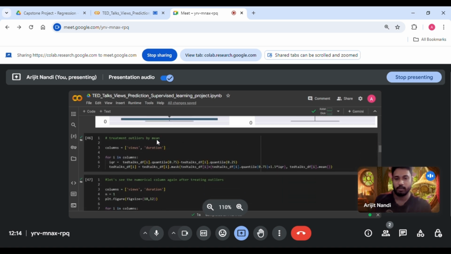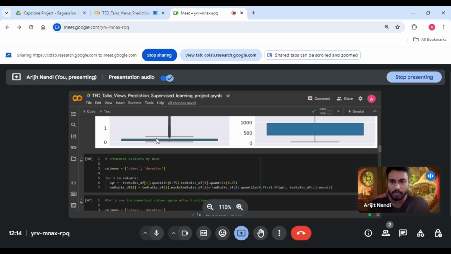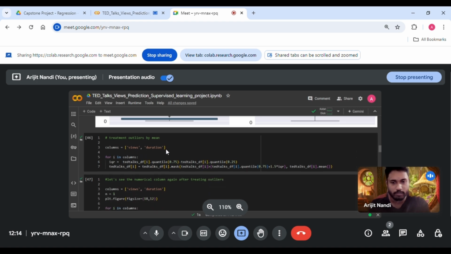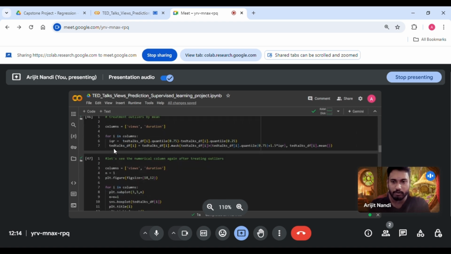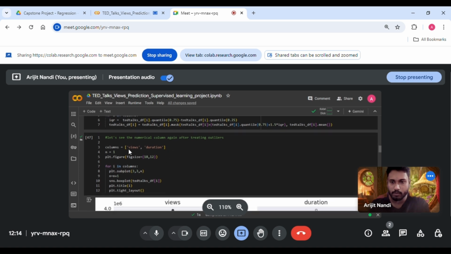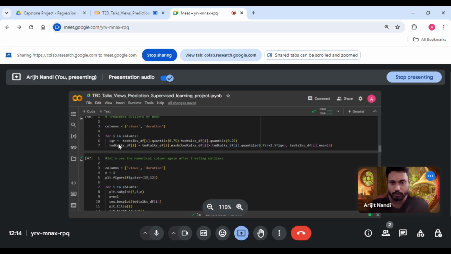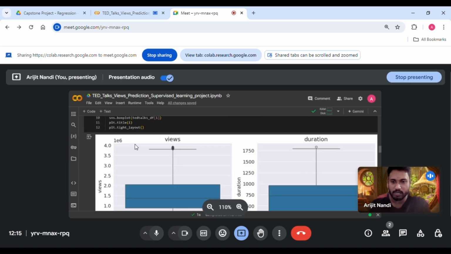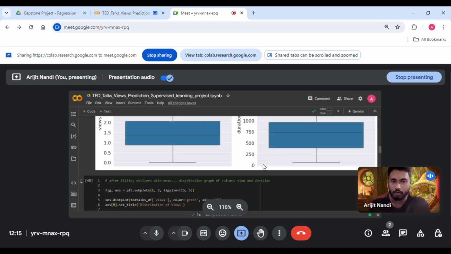Treating outliers by mean. So I will be treating the outliers by mean, for the columns views and duration. So I'm looping over here. Now let's see the numerical columns again after treating the outliers. I've treated the outliers in this loop using the IQR, interquartile range. I first took the difference of the 75th and 25th percentiles, and after that you can see over here I treated the outliers. Okay, let's see the column. So now there are no outliers present.